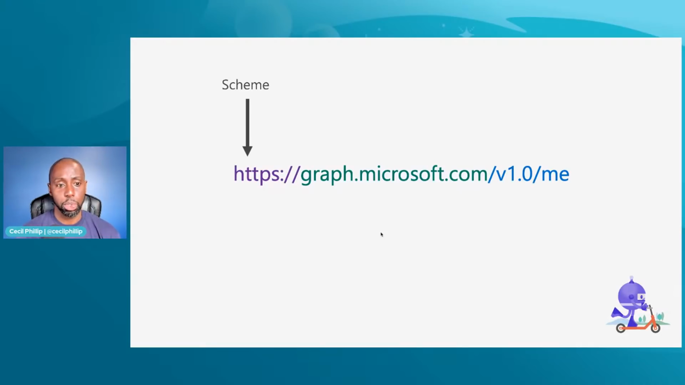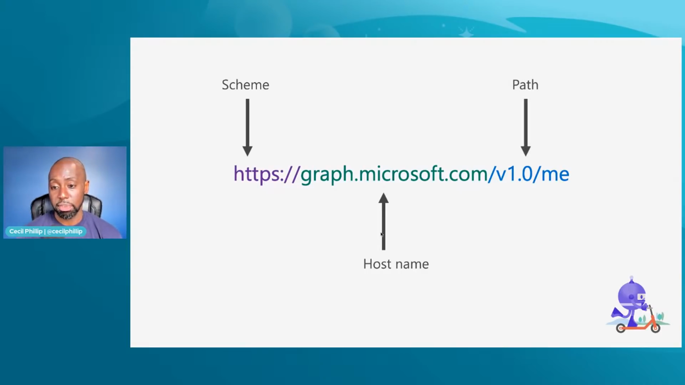In this case, you can see that we're using HTTP, but it could be anything else like FTP or something different. But for web APIs, we're probably going to be using HTTP. Then the next part of our URL is going to be the host name. And the host name lets us know, well, what is the domain that this thing lives at? And here in our example, ours is graph.microsoft.com.